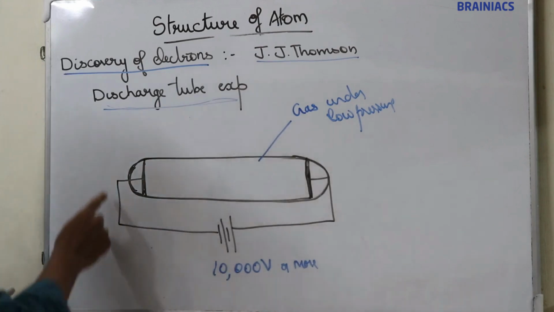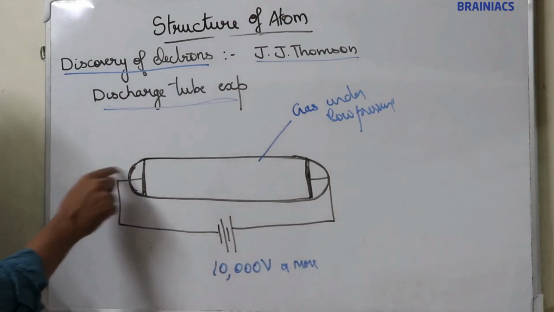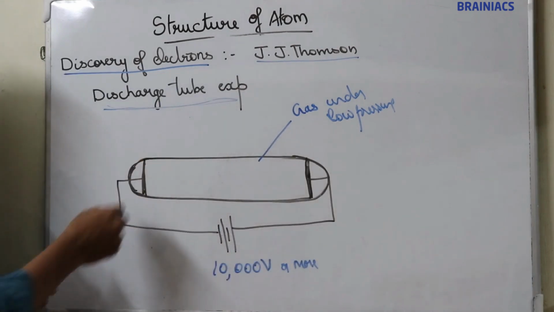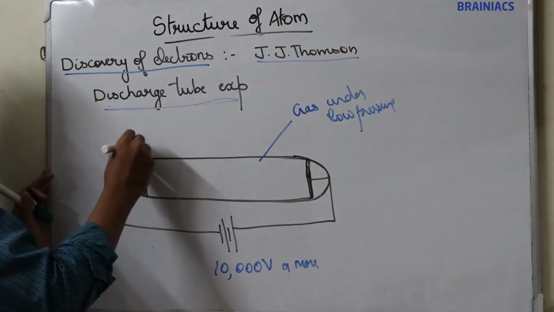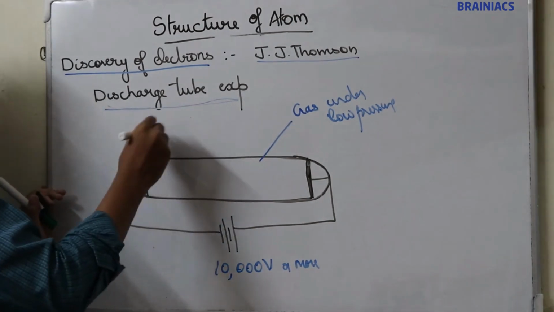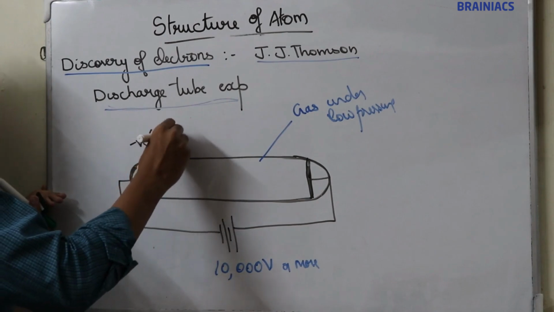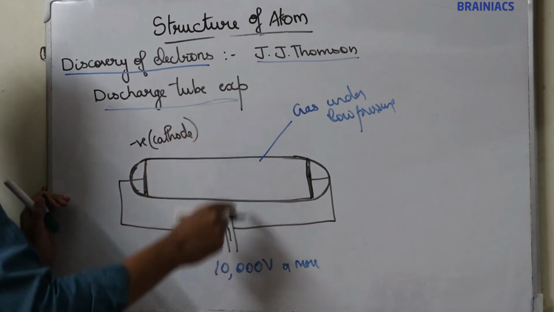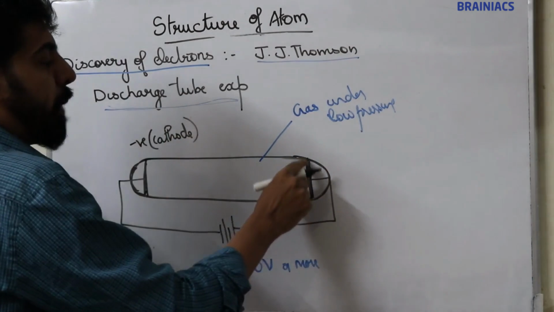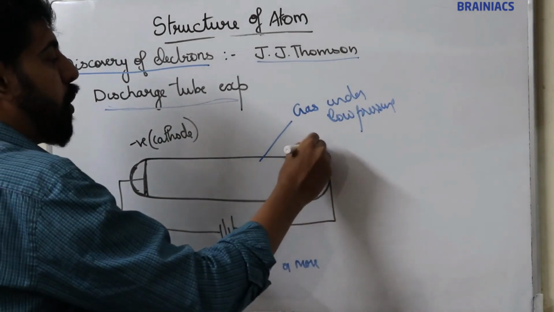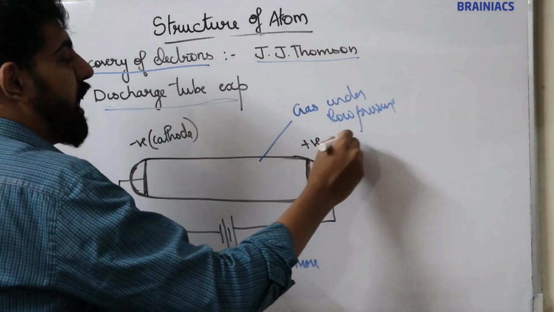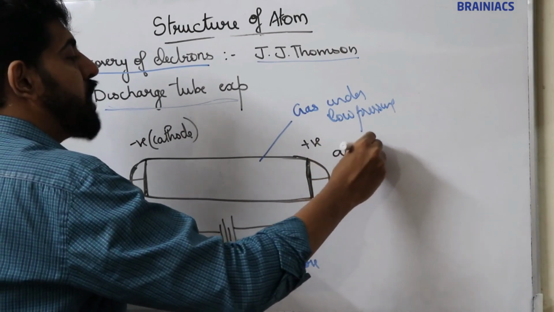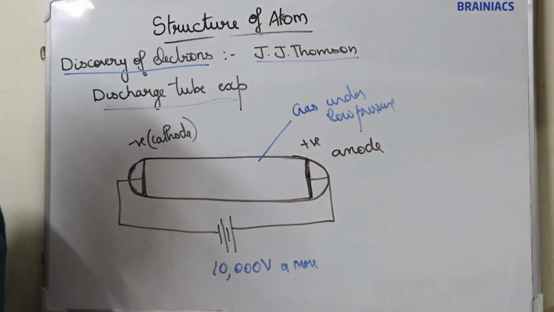Now the electrode having negative charge is known as the cathode, and positive charge is applied to this other electrode. So this electrode is having positive charge, and the positive charge electrode is known as the anode.